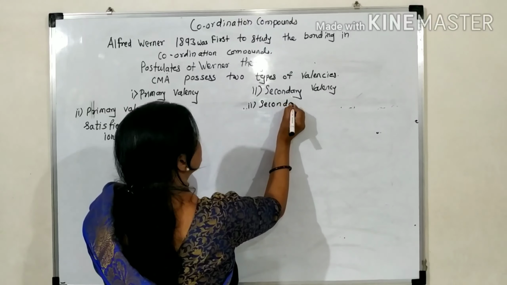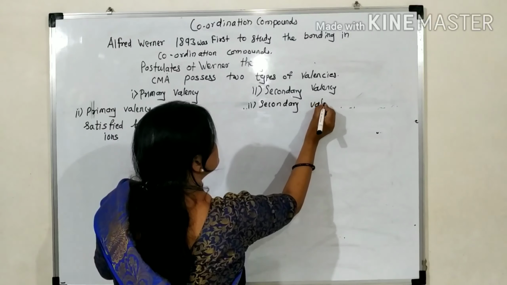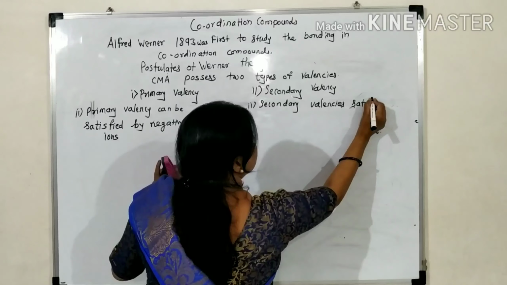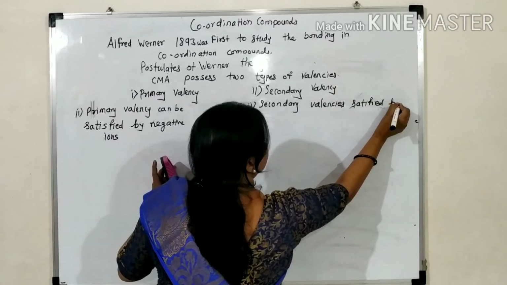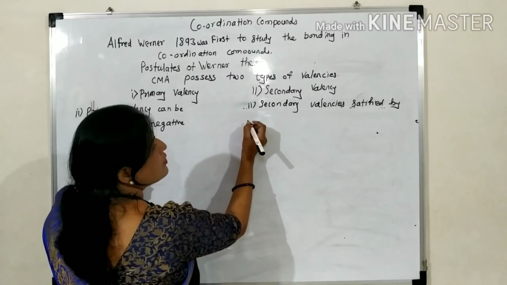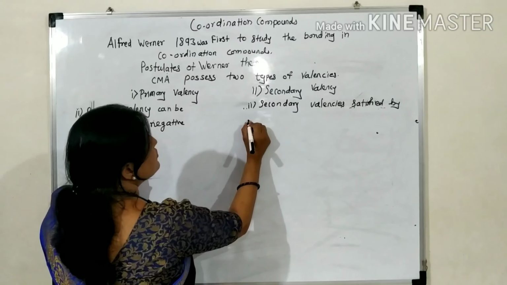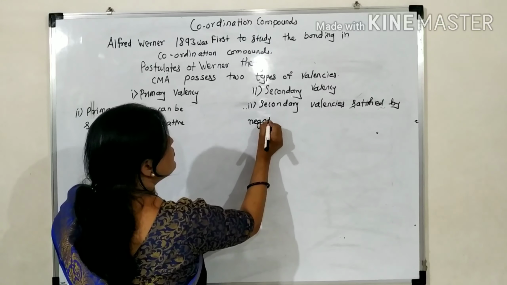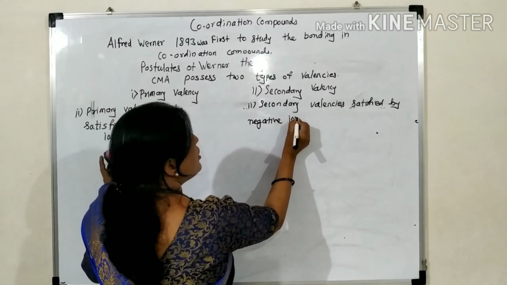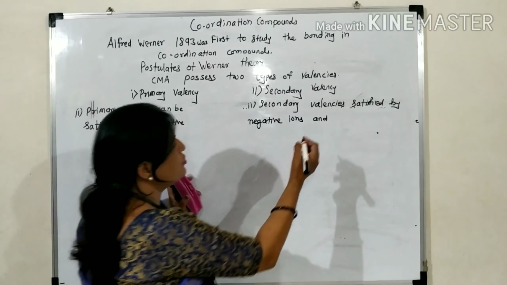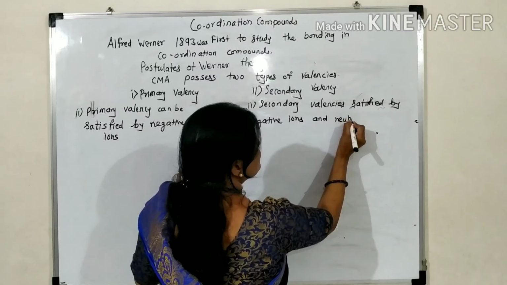Secondary valencies are satisfied by negative ions and neutral molecules.